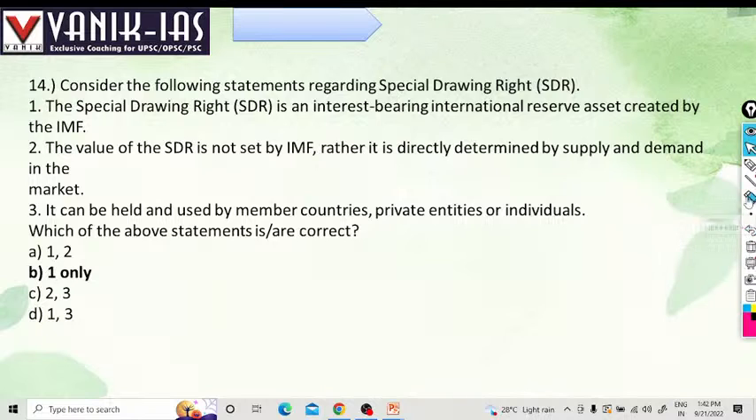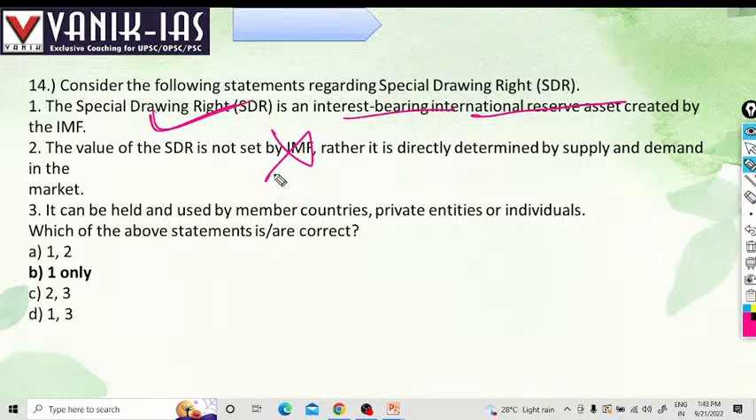Special drawing rights. Which of the following statements are correct regarding special drawing rights? Special drawing rights is an interest bearing international reserve asset created by IMF. Yes, SDR is created by IMF. Examples are the euro, Japanese yen, sterling of the UK, renminbi of China. These are special drawing rights. The Indian rupee is not. The value of SDR is not set by IMF? No, this is wrong. It is set by IMF, right?